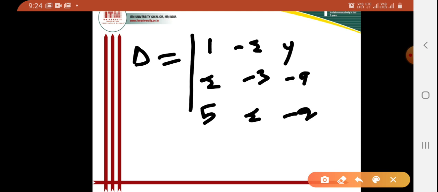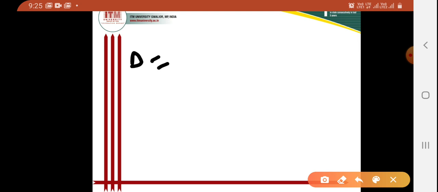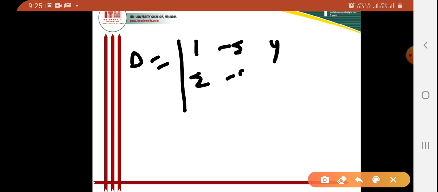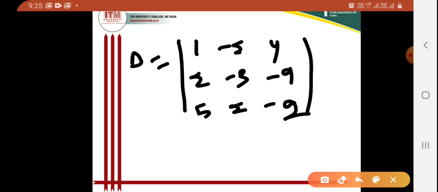Now when I am trying to solve it, I'll keep the del value written here, then it will be better for you. So del is 1, minus 2, 4, then 2, minus 3, minus 9, then 5, 2, minus 2.